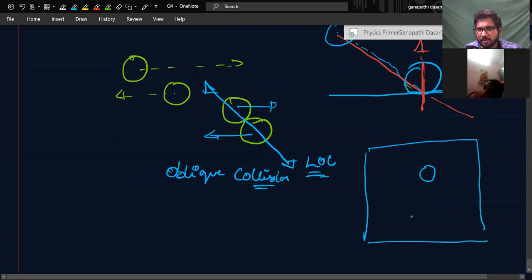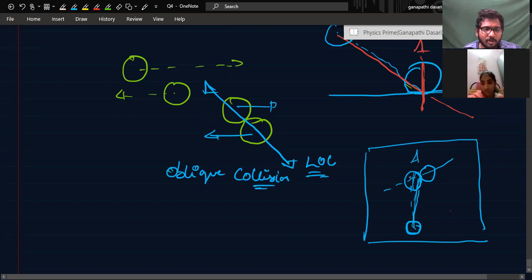If there is a coin coming like this and it strikes, the line of collision is this, but the direction of the coins is not along this line of collision. The initial velocities are not along the line of collision. This is called oblique collision.